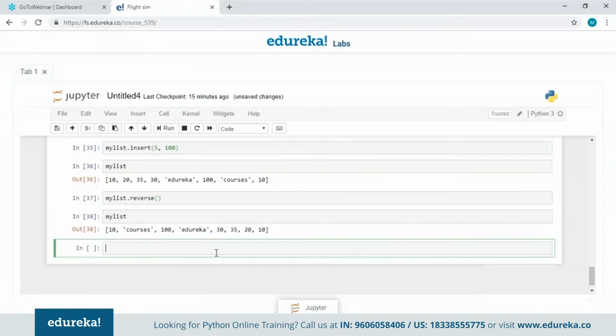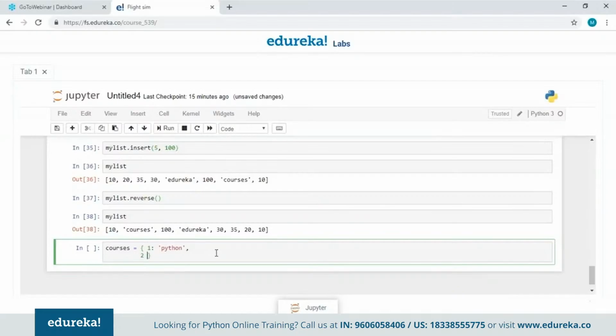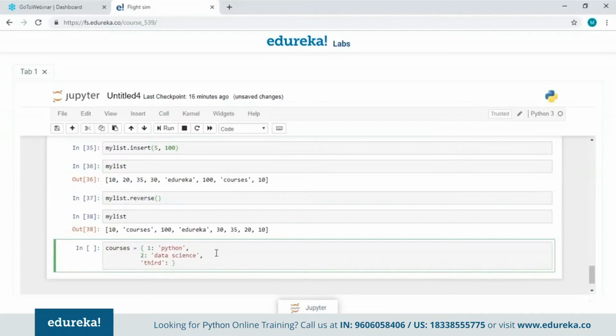So I'll declare a dictionary here. Let's just say courses is my dictionary. Inside the curly brackets I will give key values. Let's just say 1 and give it a value, comma, key value that is 2, and then I'll give another value. Let's just say data science. I can give string values in the key as well. So I'm going to write here machine learning.